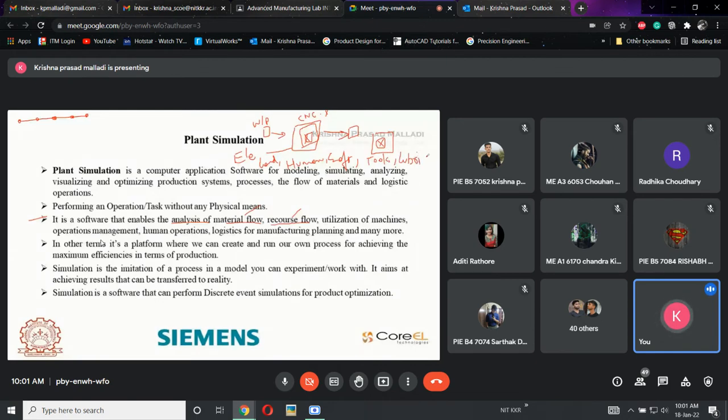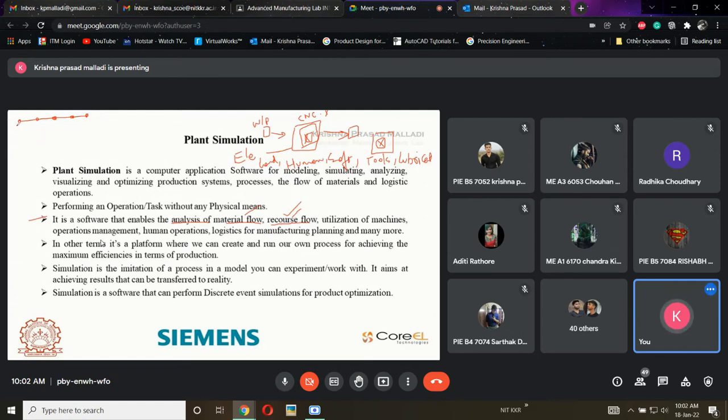These are all the things needed for running a machine or a facility, and they are nothing but resources. Resources are the essential things needed for running a plant or a machine. Those are called resources. The first thing we looked at is material flow. This is called material flow. The second one is resource flow.